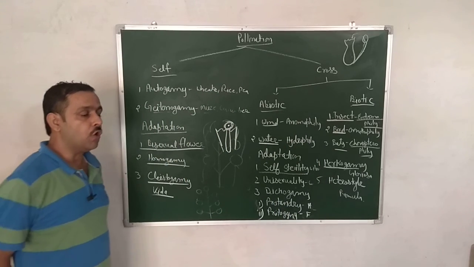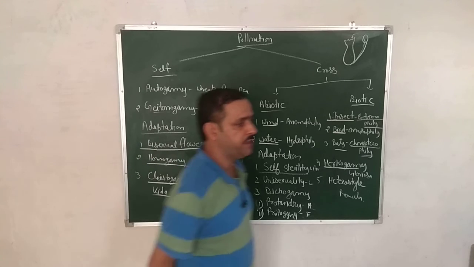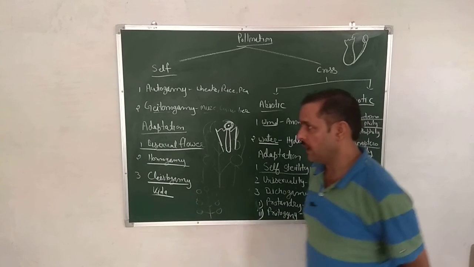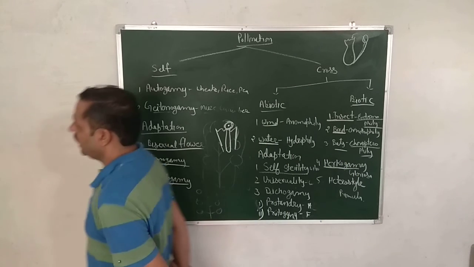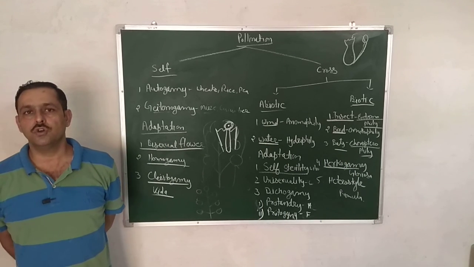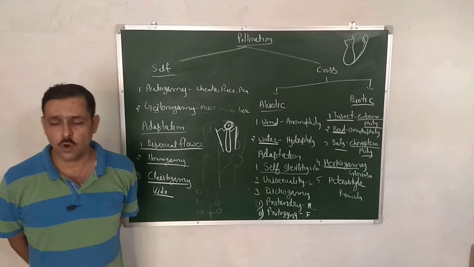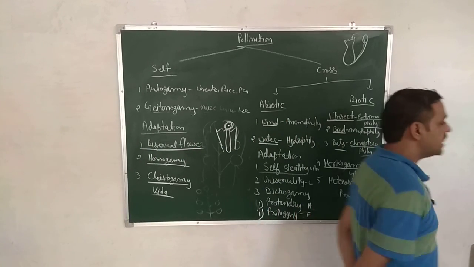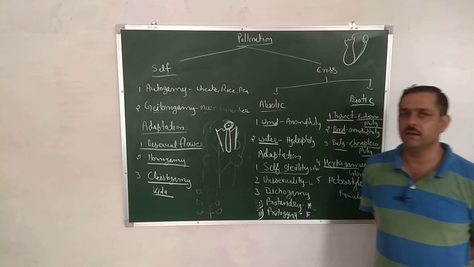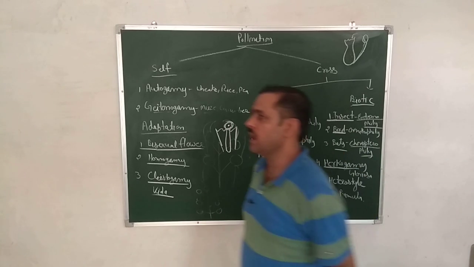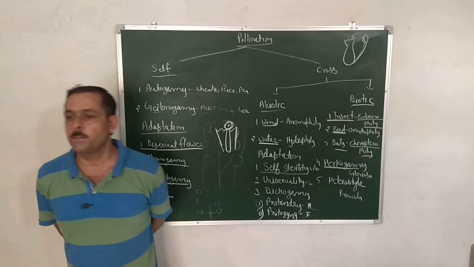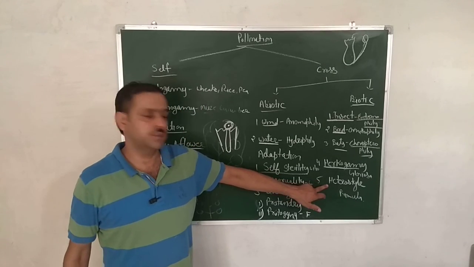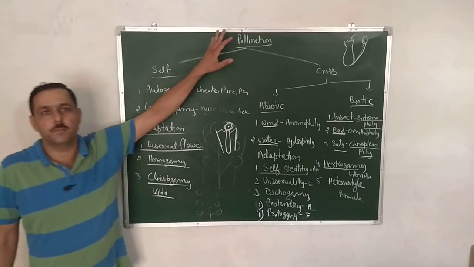Whenever the length of style is of different types, means very long to the anther, very short to the anther, then it is called heterostyly. Means the length of style is differentiated into so many types, then self pollination can't happen, then only cross pollination happens. And example is primula. Primula is the example of heterostyly. So today's our topic is finished.